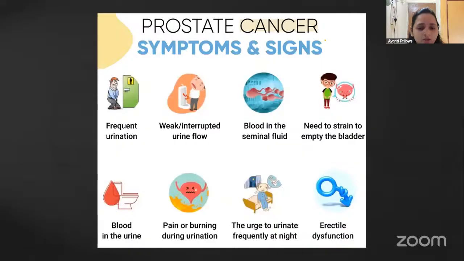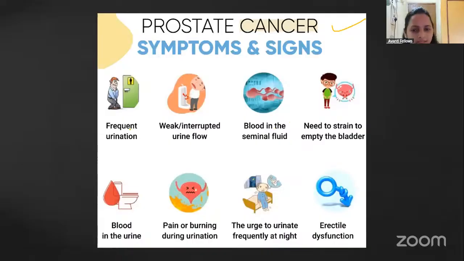Then coming to prostate cancer, that is a dangerous disease in the male. What is happening is, there is the prostate gland, right? In the prostate gland, a tumor is going to be formed. That is going to be called prostate cancer.